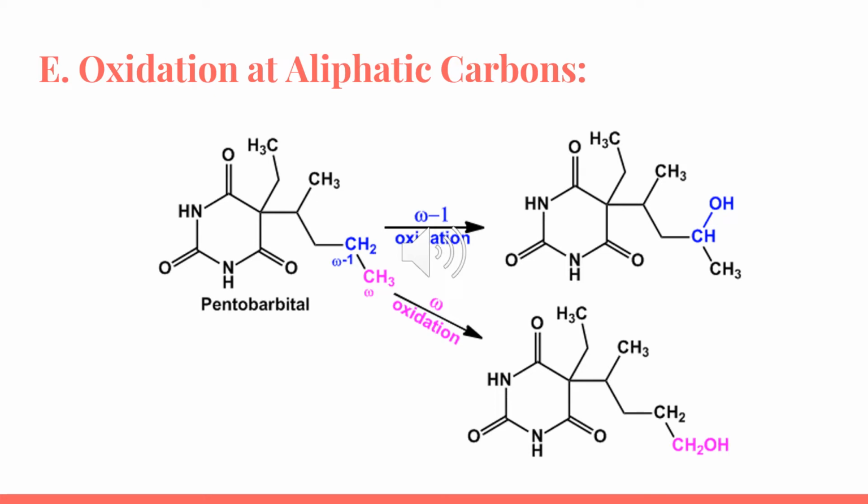More examples for the oxidation at aliphatic carbons: we have this barbiturate, which is pentobarbital. It has an omega carbon and an omega-1 carbon. The omega carbon can undergo oxidation, and it will form a primary alcohol. However, the omega-1 can also undergo hydroxylation, but it will form a secondary alcohol.